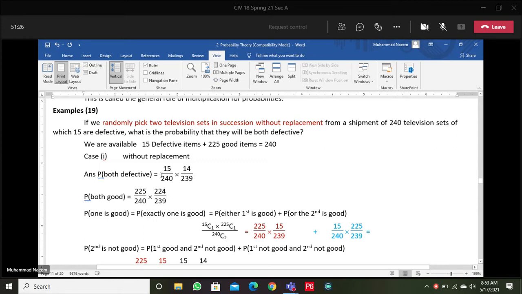If you just express this probability, no need to simplify, no need to use the calculator. This is the perfect answer.